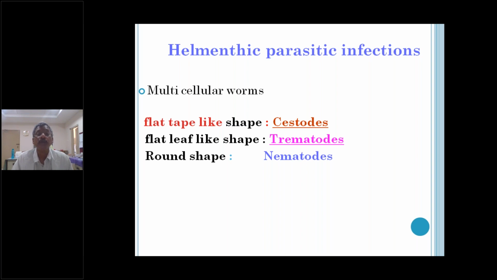Flat tapeworms are cestodes, and leaf-like worms are trematodes, and round worms are nematodes. These are the multicellular organisms, divided into Platyhelminthes and Nemathelminthes. The Platyhelminthes include cestodes and trematodes. The Nemathelminthes include round worms. The Platyhelminthes, which include cestodes and trematodes, are flat. That is why they are called Platyhelminthes.